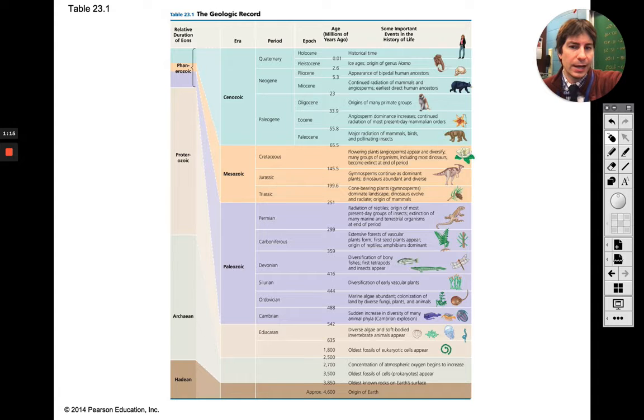It took time for these living organisms to come about. The oldest fossils were definitely prokaryotes. And as I said, Earth is over 4 billion years old, probably about 4.5 billion years old. We didn't start to have these prokaryotes until about 3.5 billion years ago.